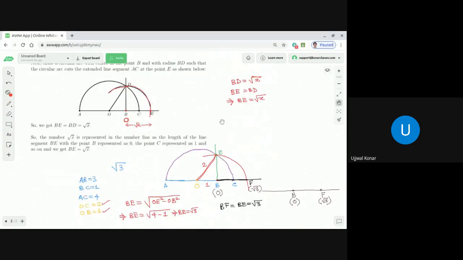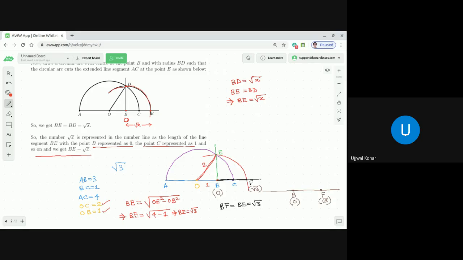So we get BE is equal to square root of x. We keep B represented at 0, as you see it here, the point C represented as 1, and we get BE is equal to square root of x. I hope it is absolutely clear.